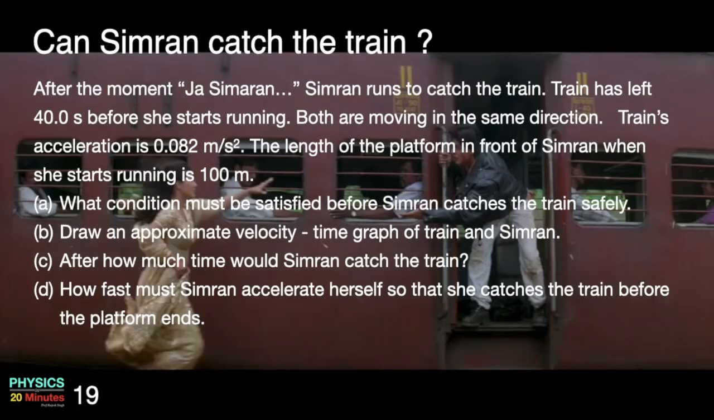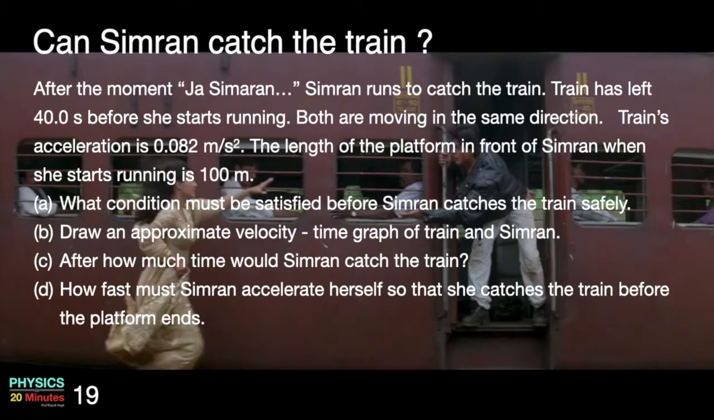So here is the problem statement. The title of the problem is Can Simran catch the train? After the moment Ja Simran, Simran runs to catch the train. Train has left 40 seconds before she starts running. Both are moving in the same direction. Train's acceleration is 0.082 meter per second square. The length of the platform in front of Simran when she starts running is 100 meter. What conditions must be satisfied before Simran catches the train safely?